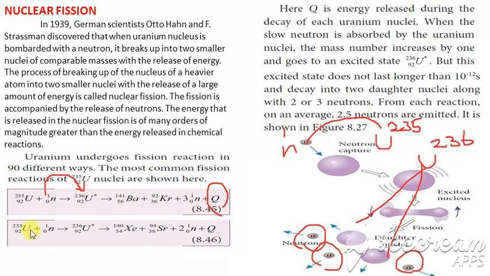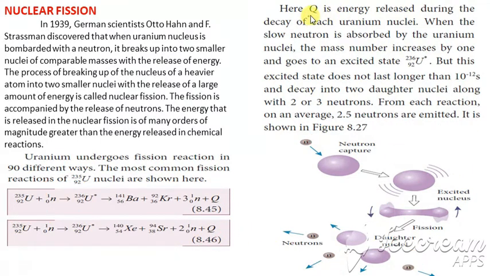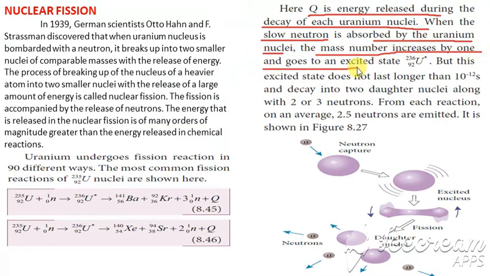This is one reaction. In the same way, uranium plus neutron gives uranium 236, which is split into xenon and strontium, plus two neutrons and some amount of energy. Here Q is the energy released during the decay of uranium nuclei. When a slow neutron is bombarded, the mass number increases by 1 and it goes to an excited state of 236.